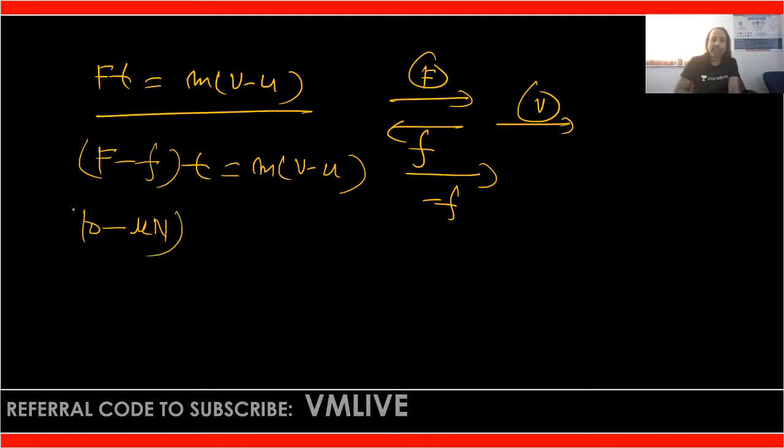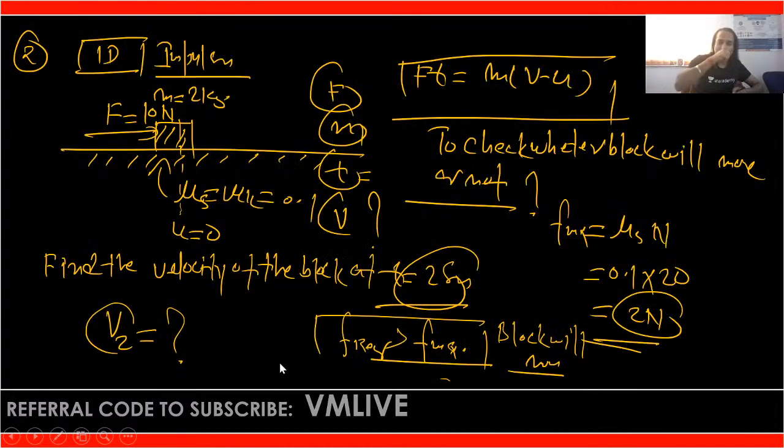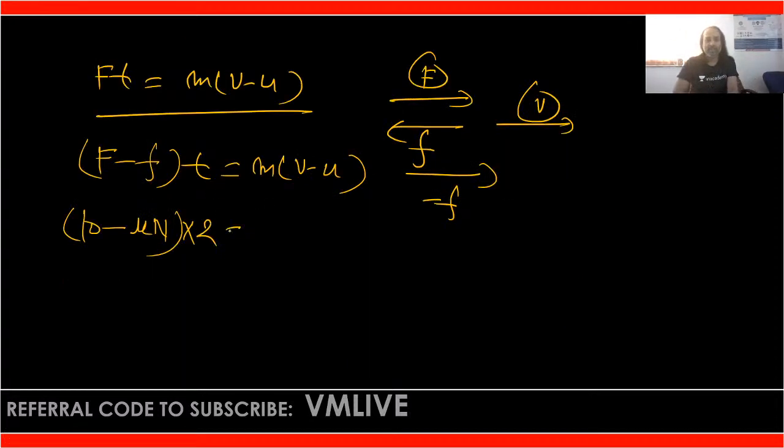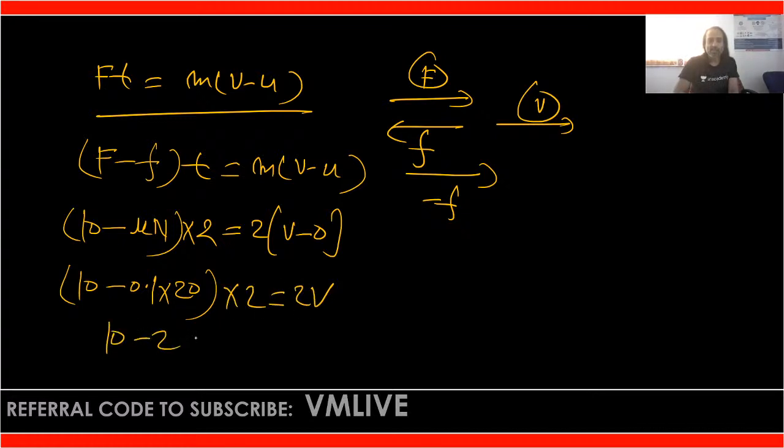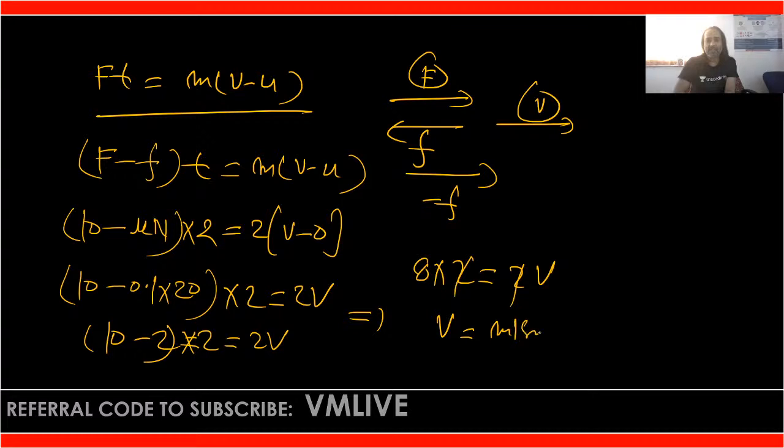So F is 10 minus μN, here μs is equal to μk, same thing. Now what we have to find here is the velocity of the block at t equals 2 seconds. So t is 2, mass 2 is given, velocity you have to find out, and u is 0, clear? So 10 minus μ 0.1, N is 20, into 2 is equal to 2v. Then 10 minus 2 into 2 is equal to 2v, then finally 8 into 2 is equal to 2v, 2 cancelled, it means you are getting v as 8 meter per second. That is the answer, is that clear everyone?